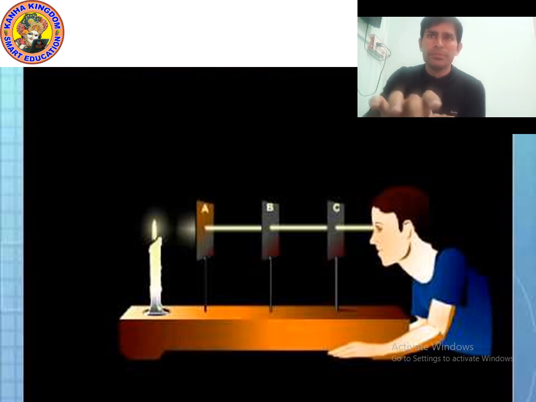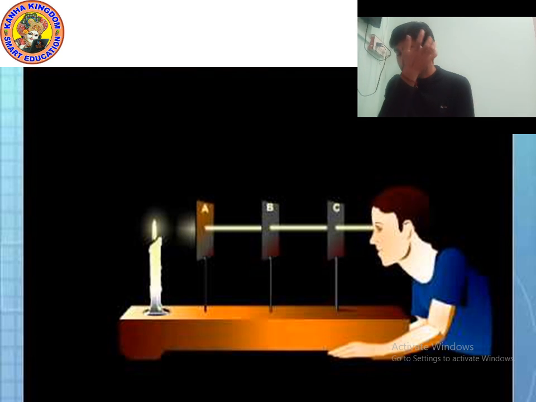Then you will light the candle, as you can see in the picture. You will put a candle on the table and light it, and you will take some cardboard. You can give the names A, B, C to the cardboards.